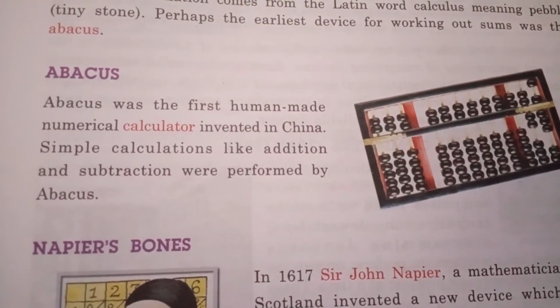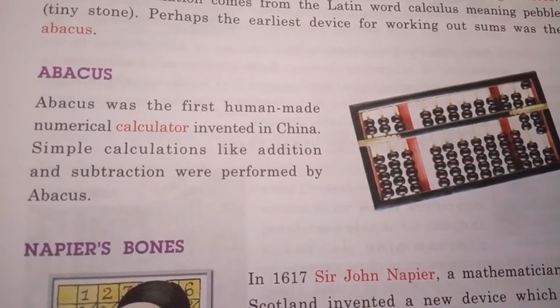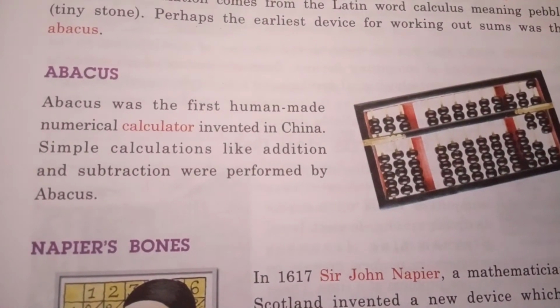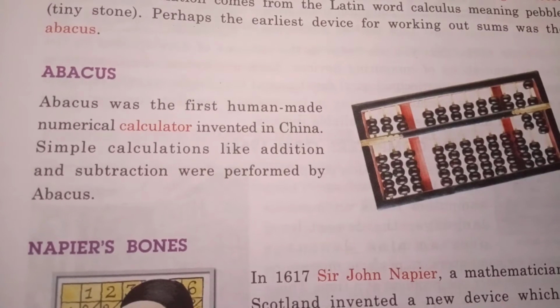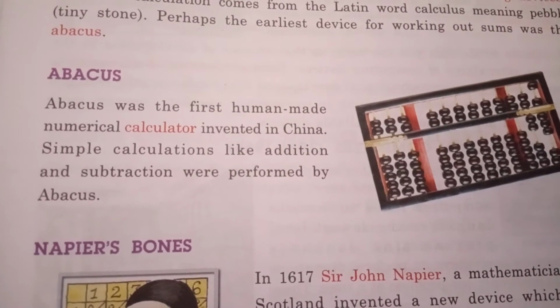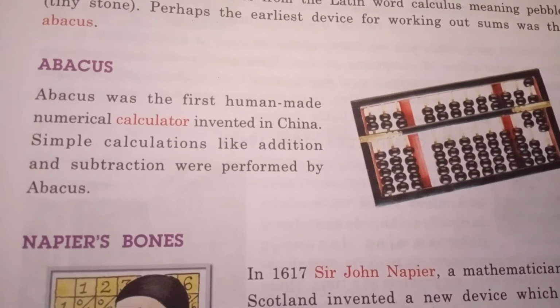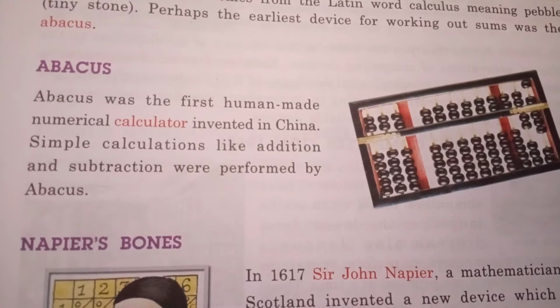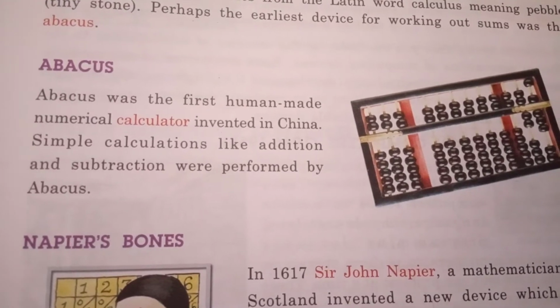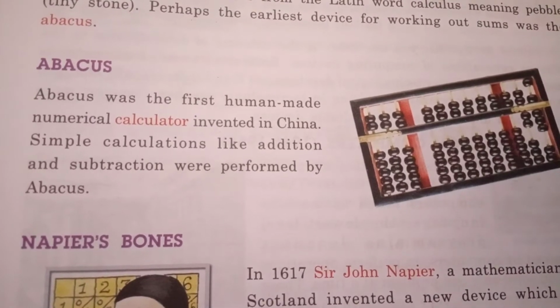What was it? It was the numerical calculator and first human made calculating device was the abacus. Where was it invented? It was invented in China. Simple calculations are done by the abacus.